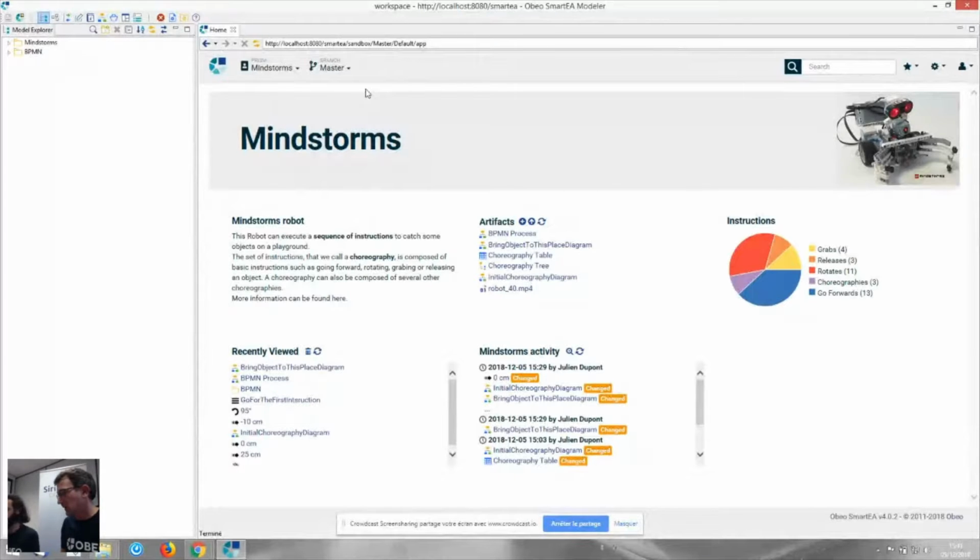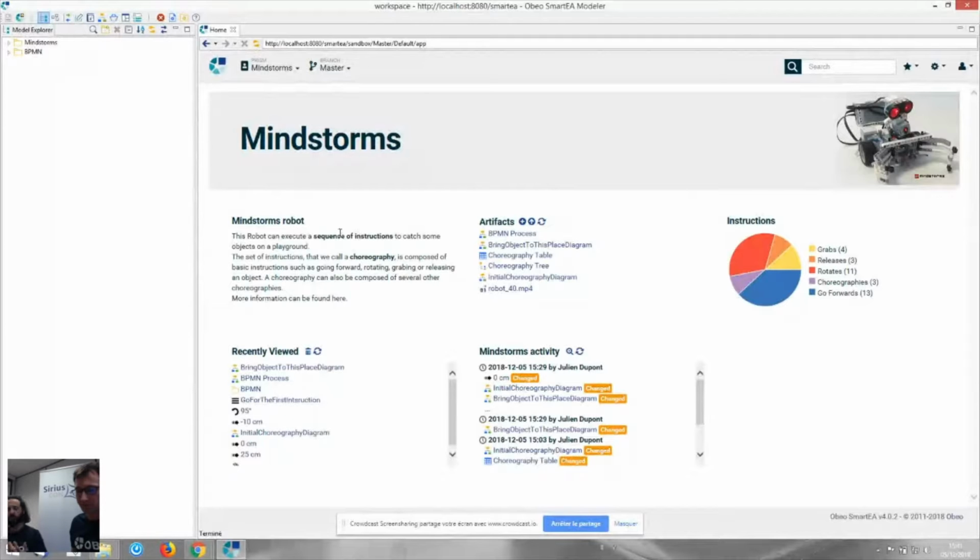Here on the welcome page, which is customized for Julien's profile, we have decided to show some information. As I said, Vincent, we decided to show you the description profile user. In this case, for the Mindstorm robot, we decided to show you the widget artifact.